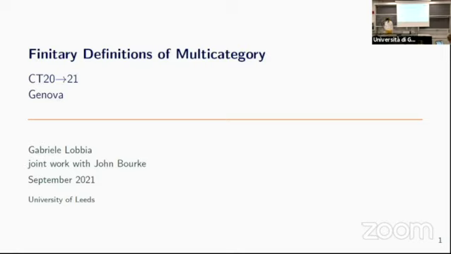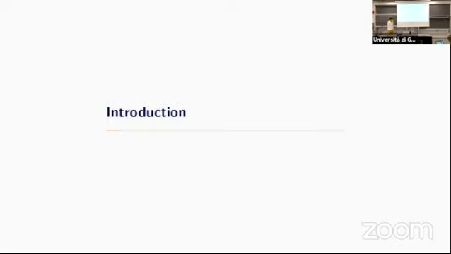Thank you to the organizers for organizing this conference in such difficult times and for letting me speak. Today we'll talk about finitary definitions for multicategories, which is joint work with John Burke. The first thing I have to say is that the title is a bit of a lie, because actually finitary probably is not the right word, so I'm warning you. Maybe finite would be better, but I will explain what I mean, and hopefully it will be clear.